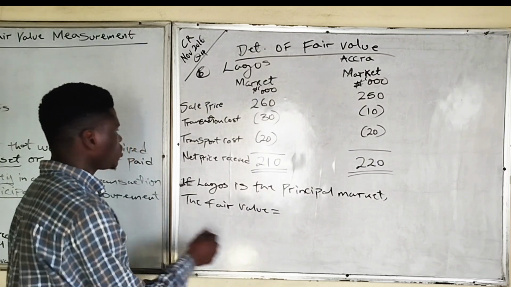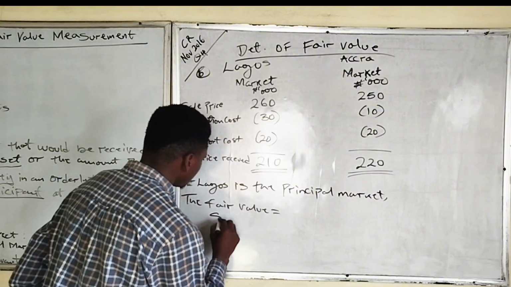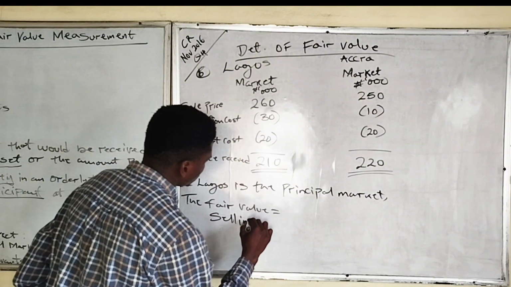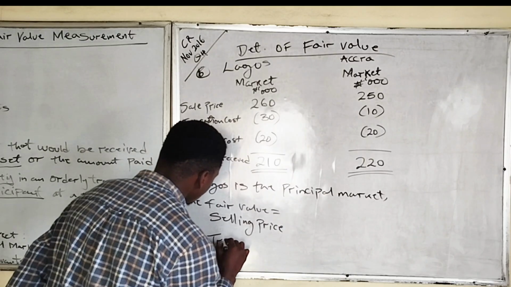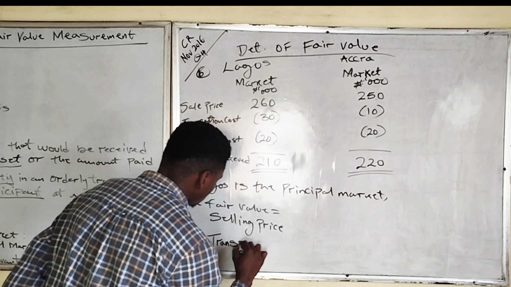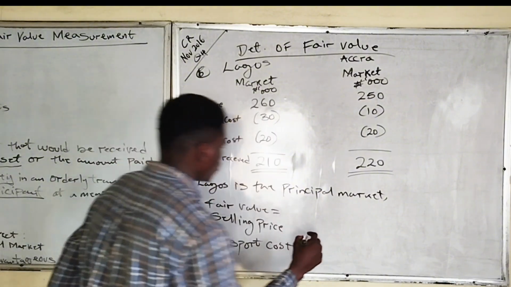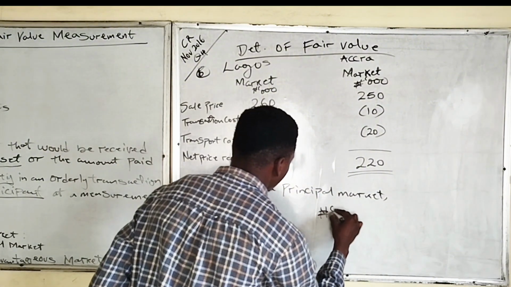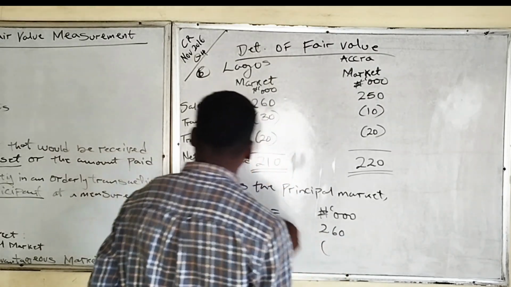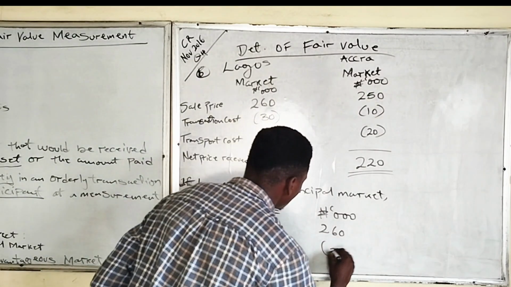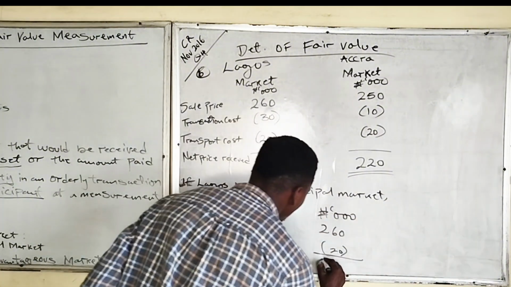So the fair value using Lagos will be the selling price less transport cost alone. So the selling price is 260, then the transport cost is 20. So in this case, our fair value is 240.